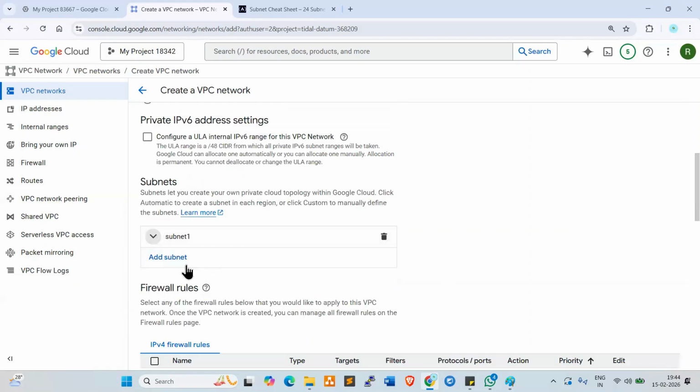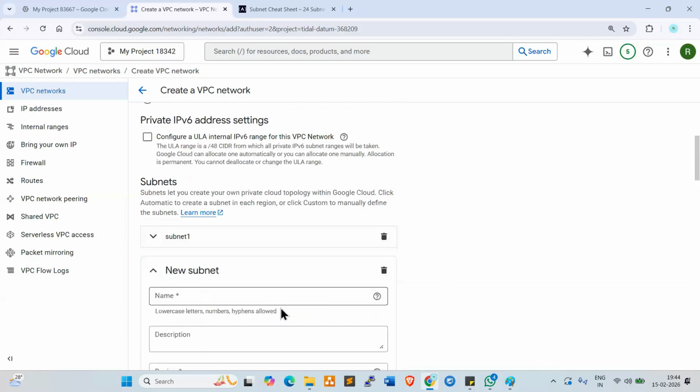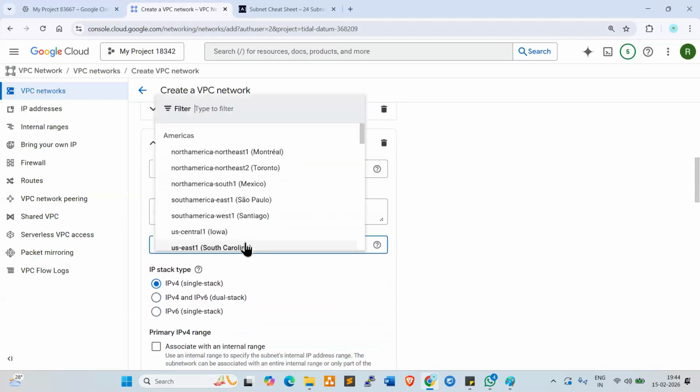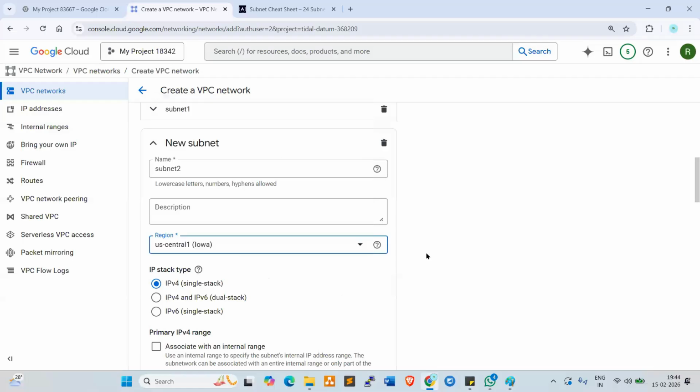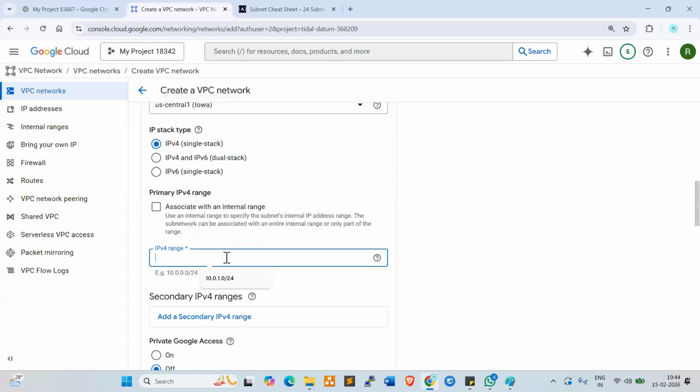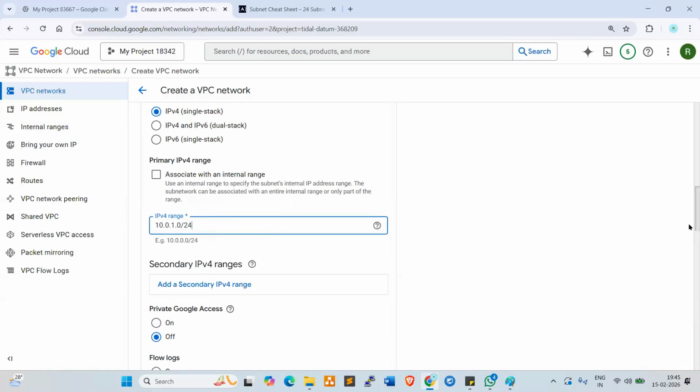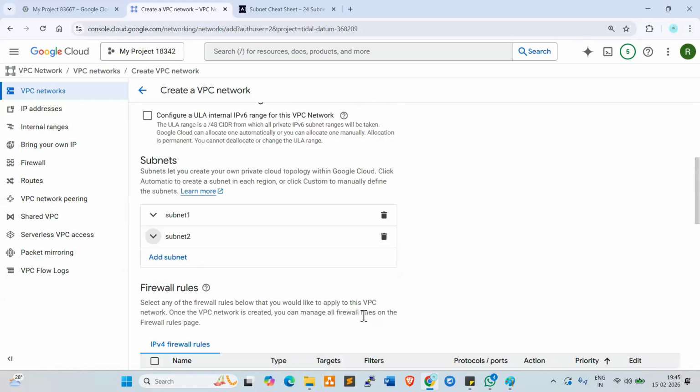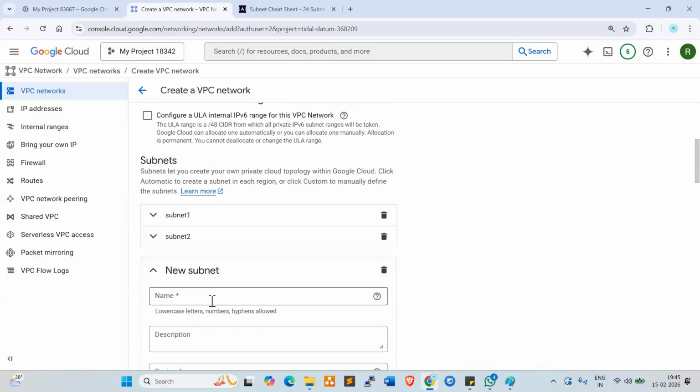Subnet 1 created. Now subnet 2. Go down here. Region, select the same region, US Central 1, Iowa. Now the range 10.0.1.0/24. Done. Subnet 3.